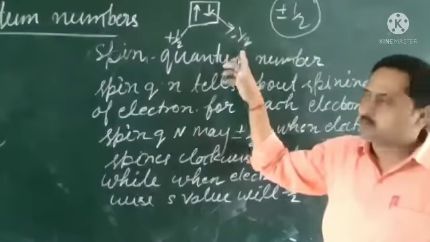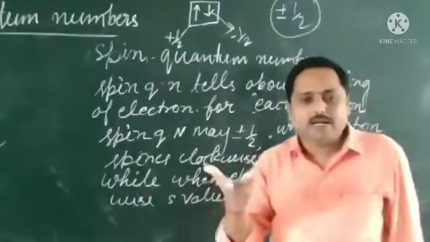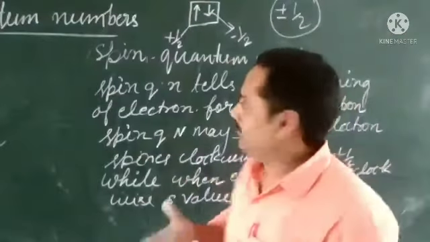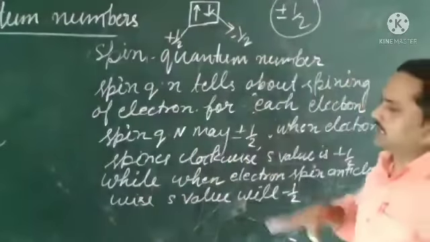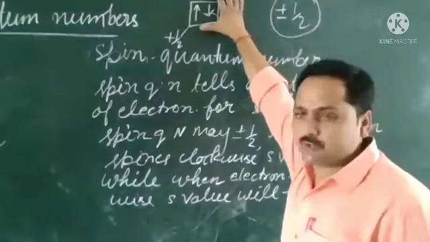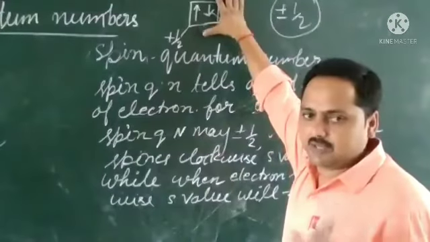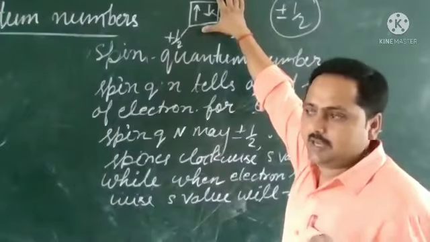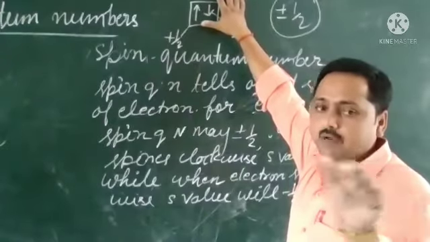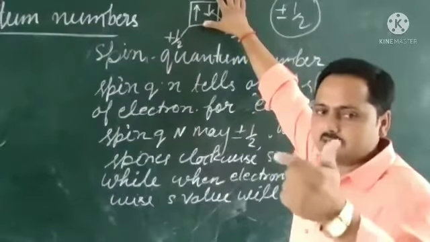So students, we got an idea about the electron. And this one is showing one orbital. In D, there are 5 orbitals, so that we will discuss later.